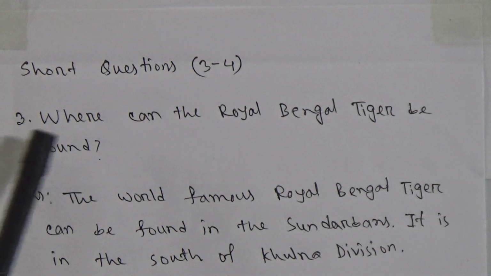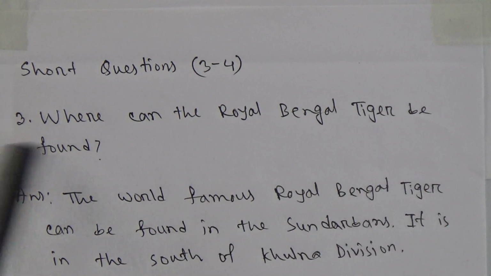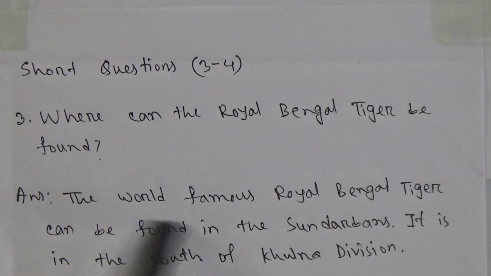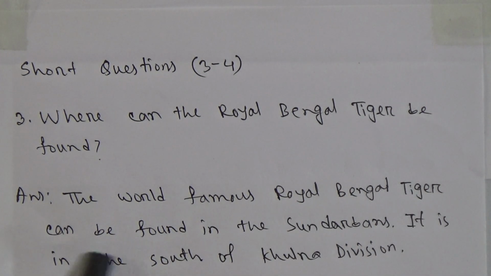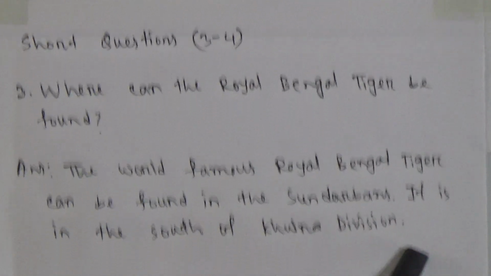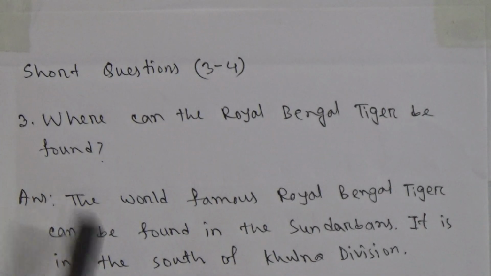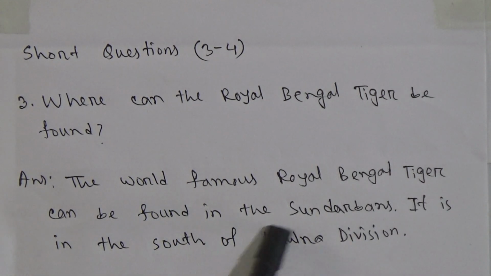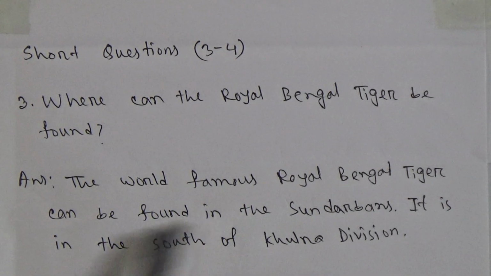Question number 3. Where can the Royal Bengal tiger be found? The world famous Royal Bengal tiger can be found in the Sundarbans. It is in the south of Khulna division. So what is the answer? The world famous Royal Bengal tiger can be found in the Sundarbans. It is in the south of Khulna division.